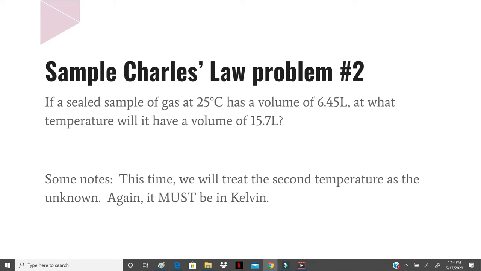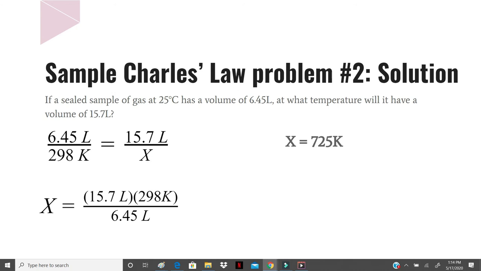So supposing we take that same starting gas that we had before, a 6.45 liter sample at 25 degrees Celsius, we could ask at what temperature will that gas have a particular volume. So this time we want to know what temperature we are going to have to raise it to in order to have a volume of 15.7 liters. A reminder once again, our temperatures have to be in Kelvin.